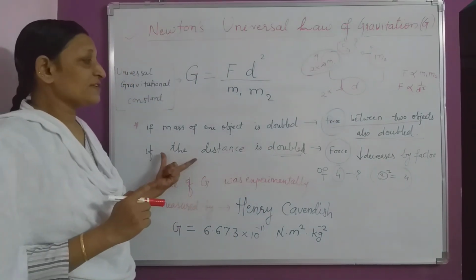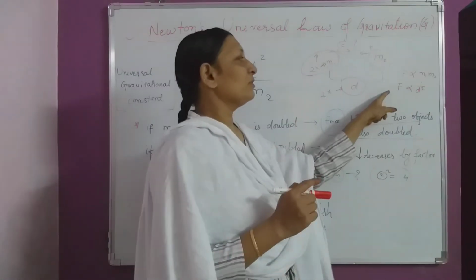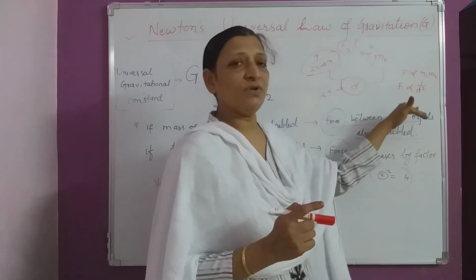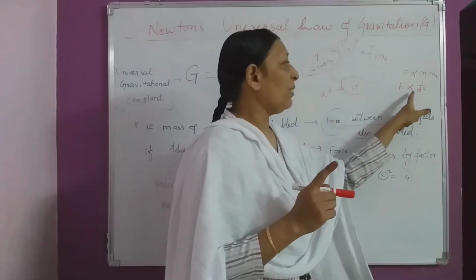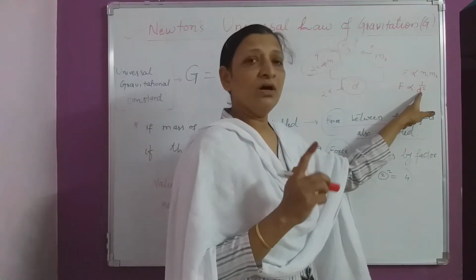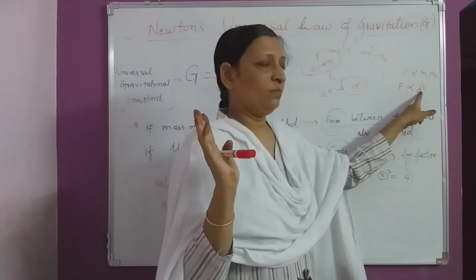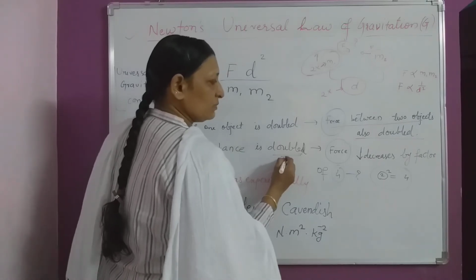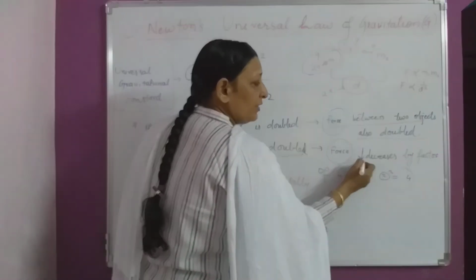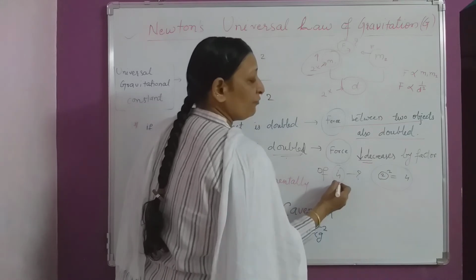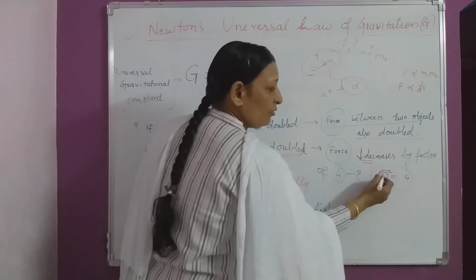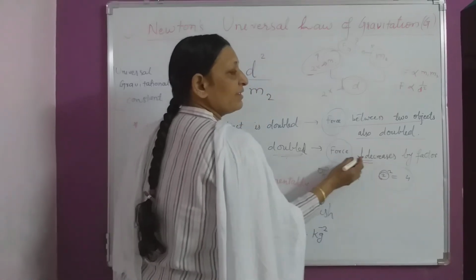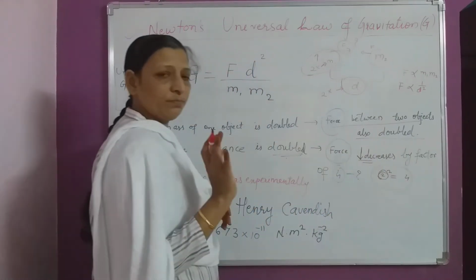This is inversely proportional, meaning if distance increases, force will decrease, and if distance decreases, force will increase, by the factor of the square of it. If you take the distance double, 2 times, then the force will decrease by the factor of 4. Since 2 square is 4, it will decrease by the factor of 4.